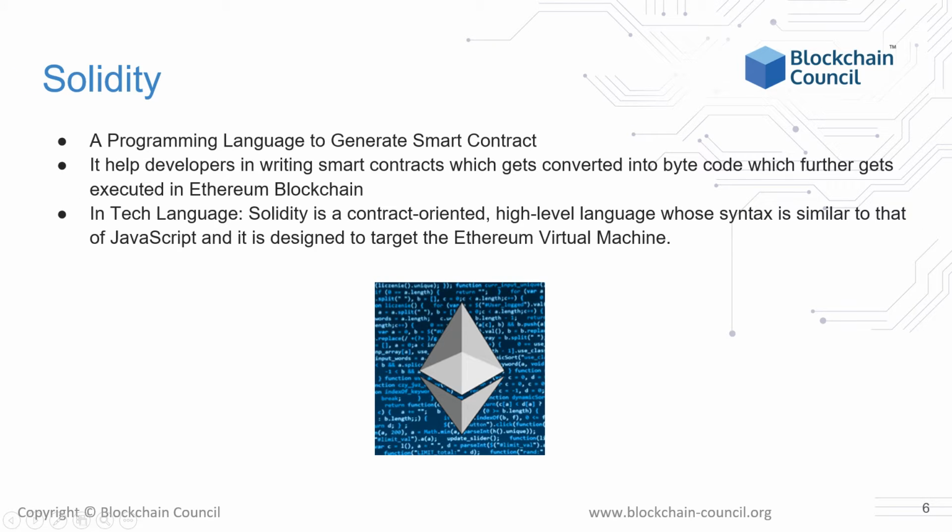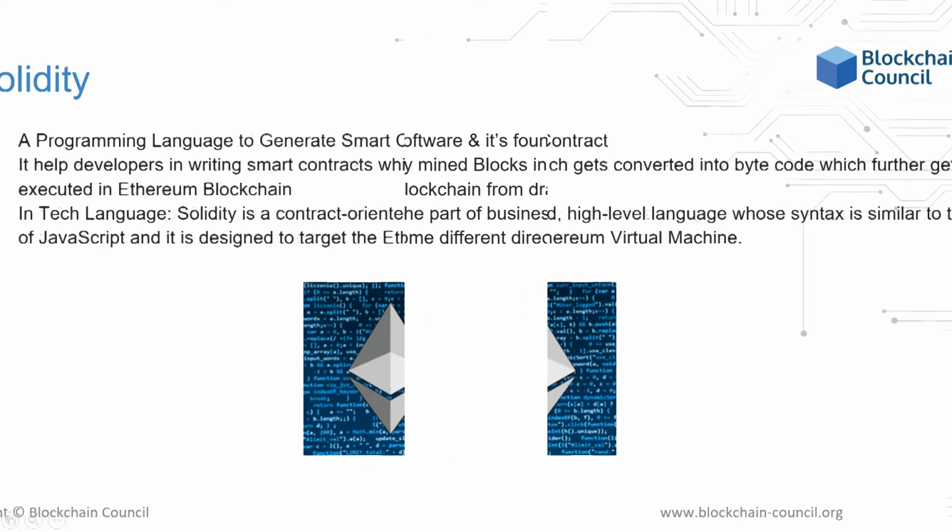Solidity is a programming language used to code smart contracts in the Ethereum blockchain. Once a smart contract is coded, it is converted into bytecode and is then executed on the Ethereum blockchain. Different functions can be executed in a smart contract, but you need to create transactions for that. How to create a smart contract with the use of Solidity will be discussed in the next session.